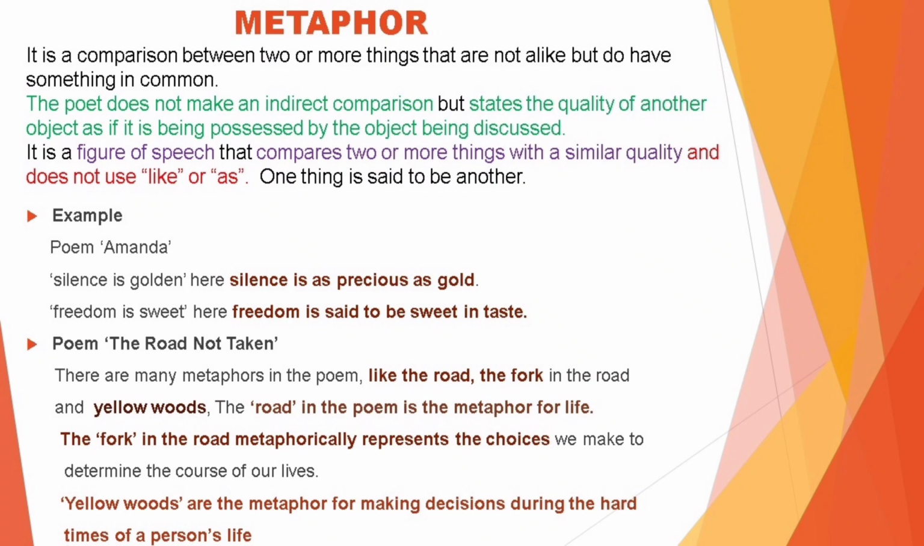For example, in the poem Amanda, we see, silence is golden. Here, silence is as precious as gold. Freedom is sweet. Here, freedom is said to be sweet in taste.